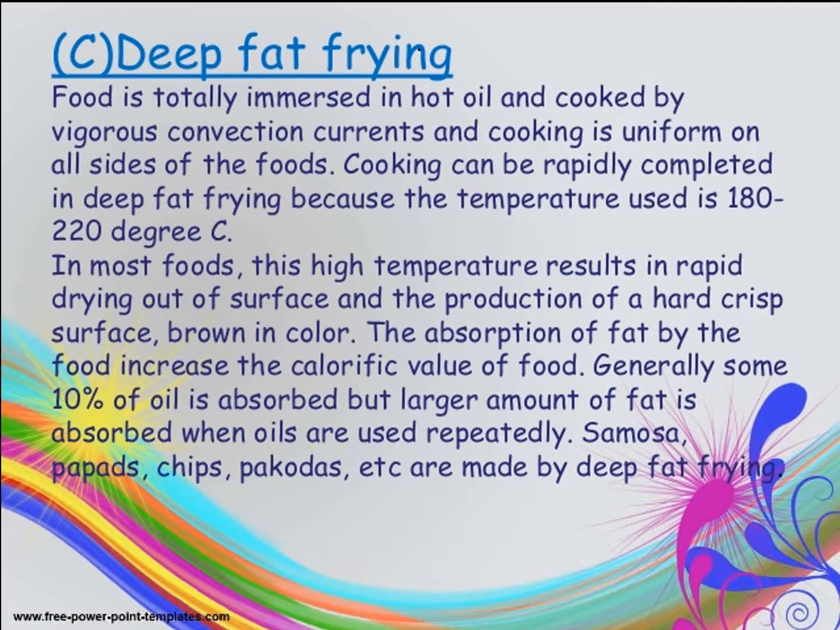The next is deep fat frying. Food is totally immersed in hot oil and cooked by vigorous convection current, and cooking is uniform on all sides of the food. Cooking can be rapidly completed in deep fat frying because the temperature used is 182 to 20 degrees Celsius. In most foods, this high temperature results in a rapid drying of the outer surface and the production of a hard, crisp surface, which is brown in color.